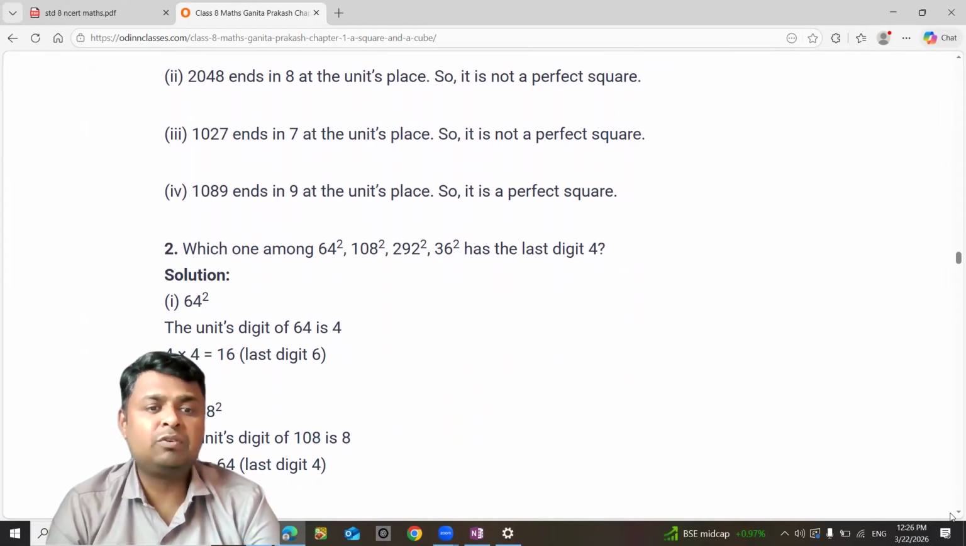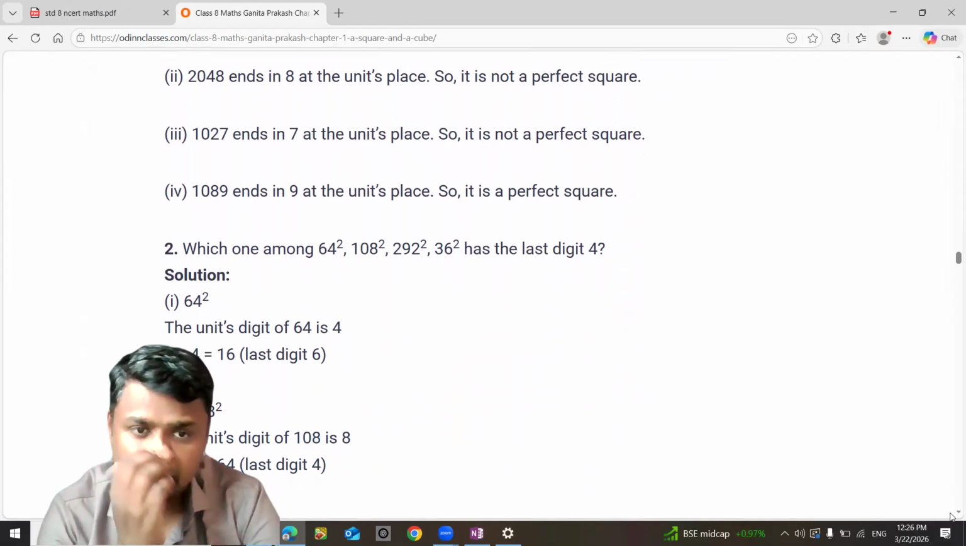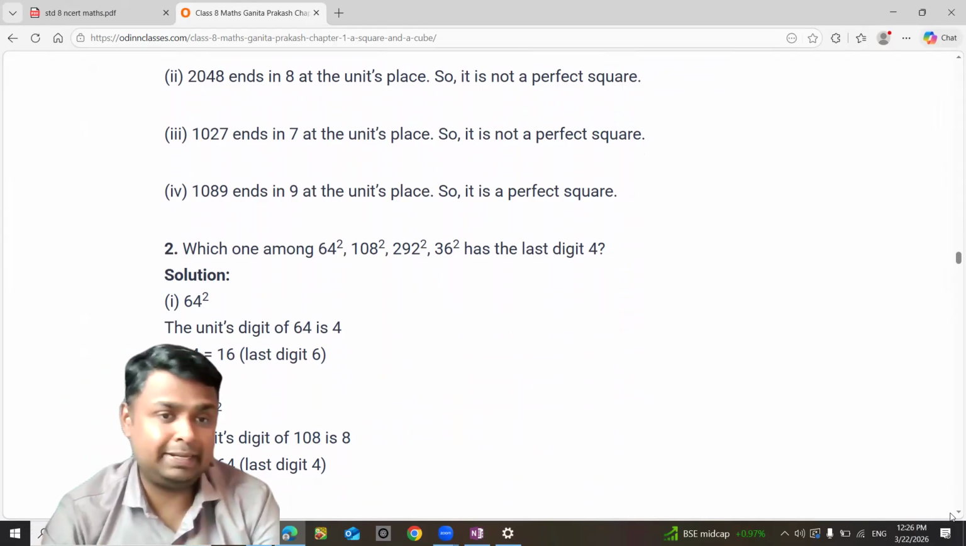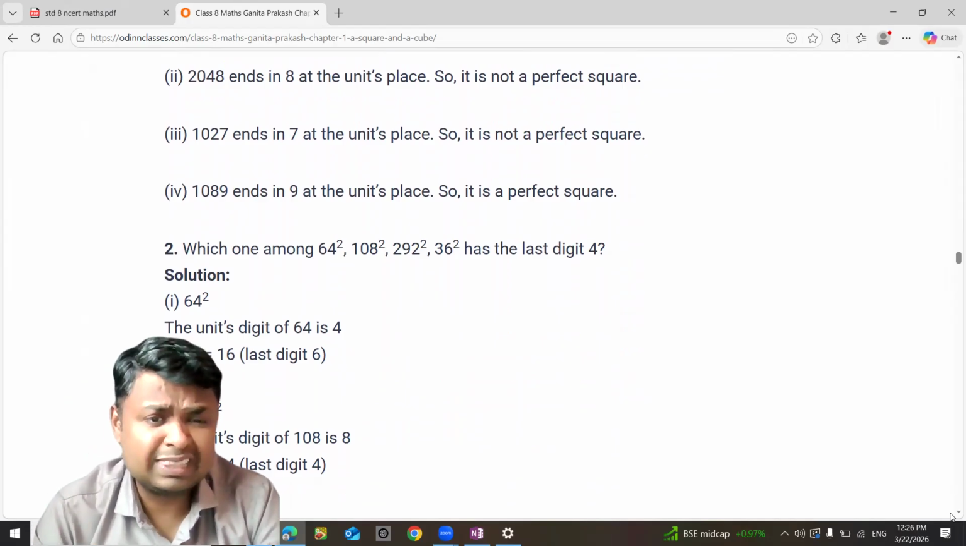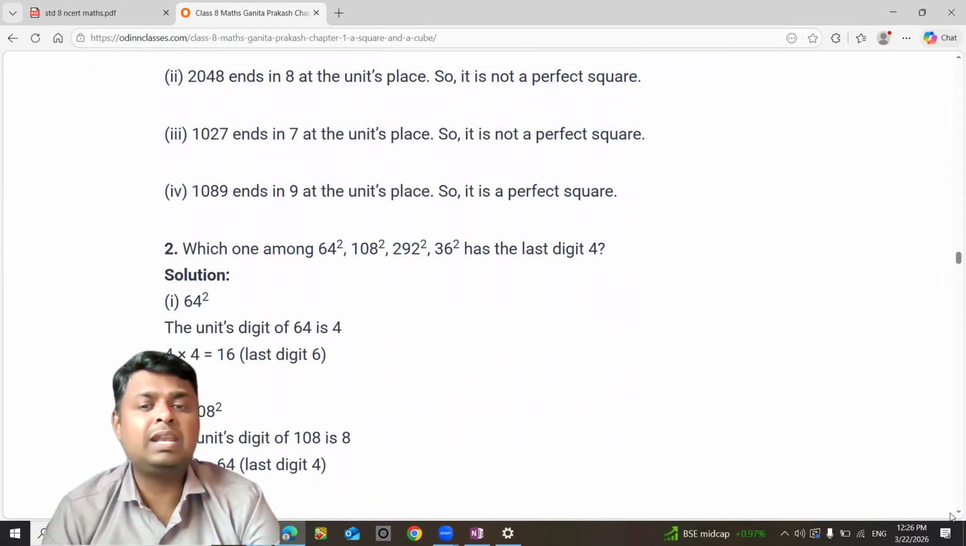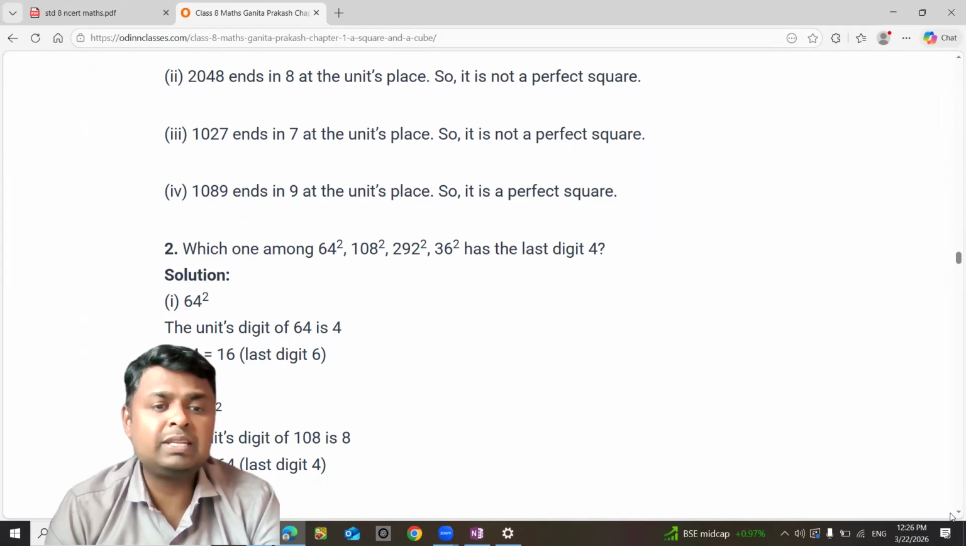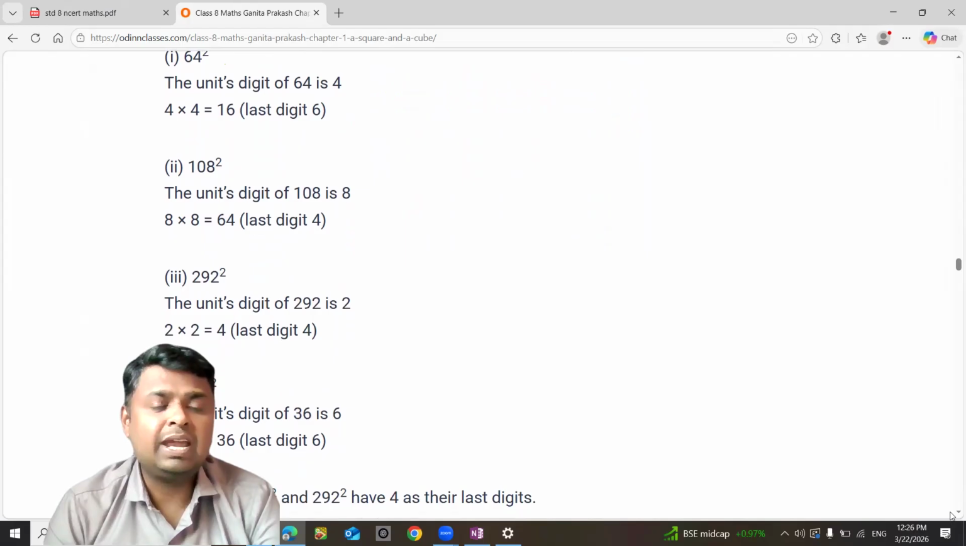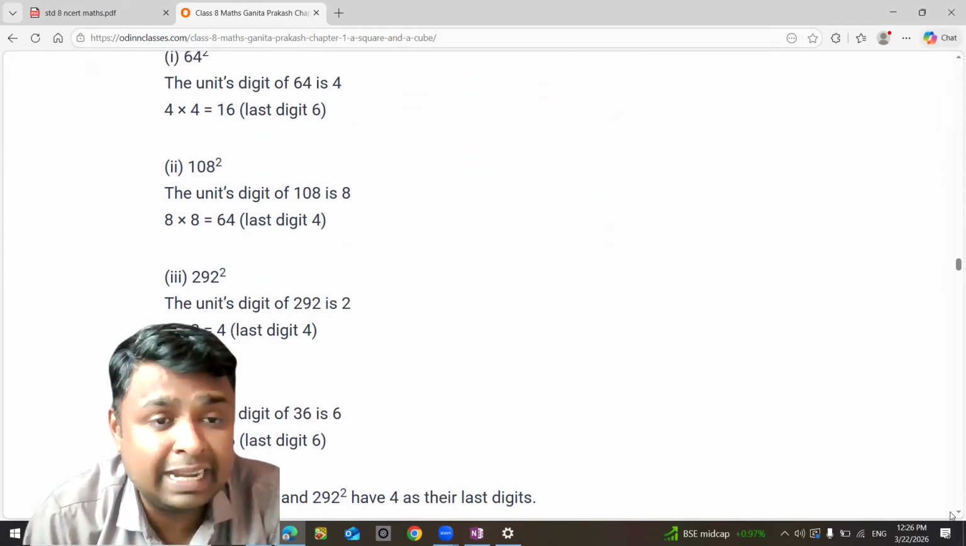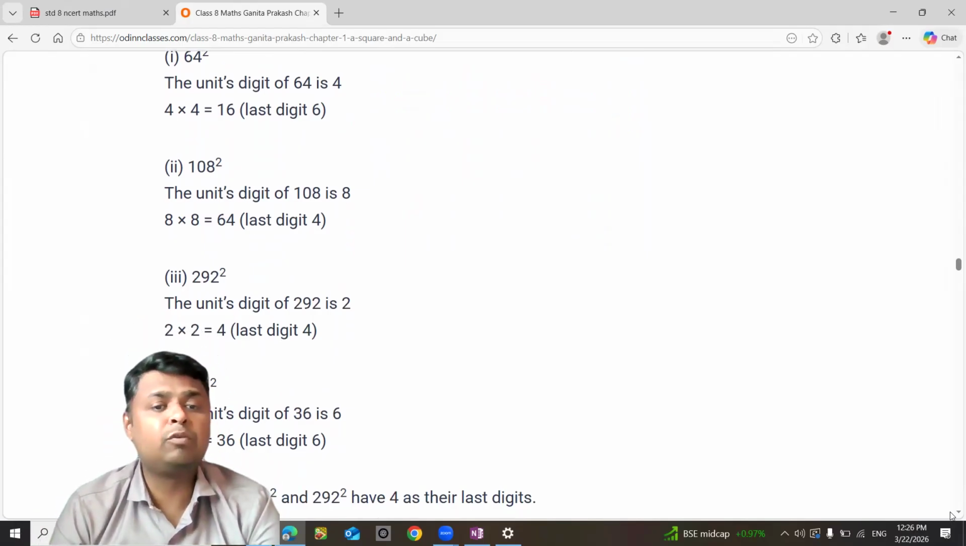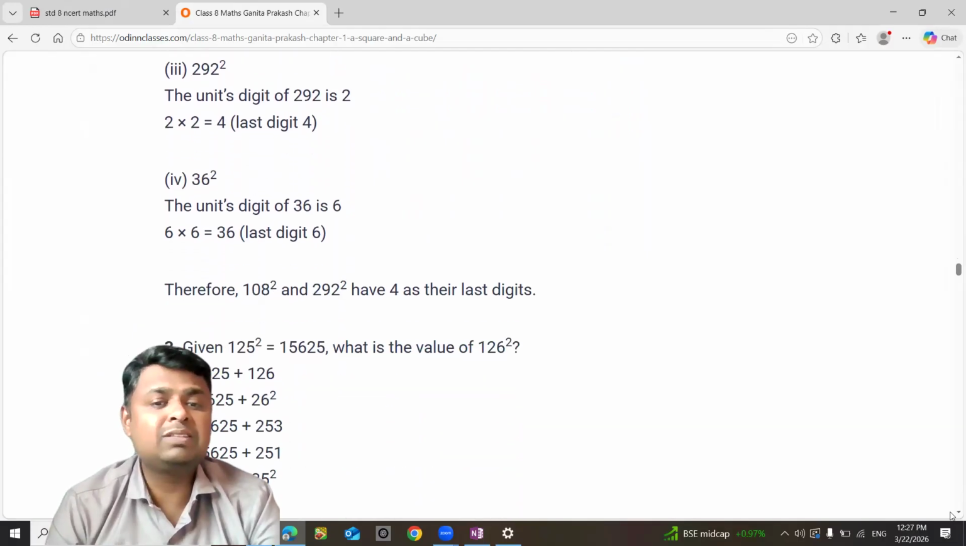Next one, 64 square. What you have to do is square it, then check whether there is 4 in the last digit. 4 4s are 16, so 6 is the last digit. That's not there. 8 square: again, units place. 8 8s are 64. Yes, 4 is there in the last place. Likewise, you can do the rest.